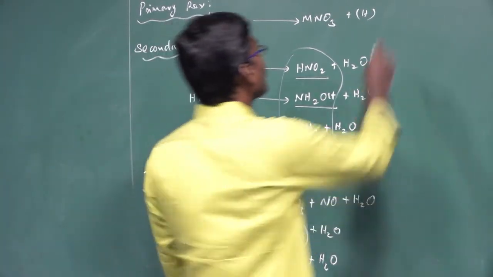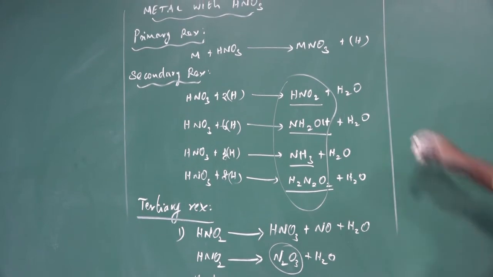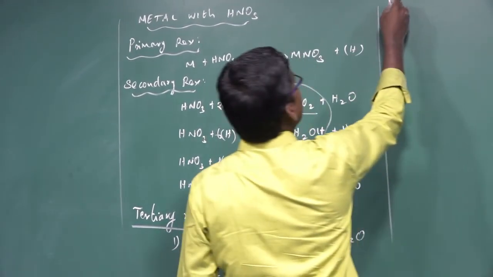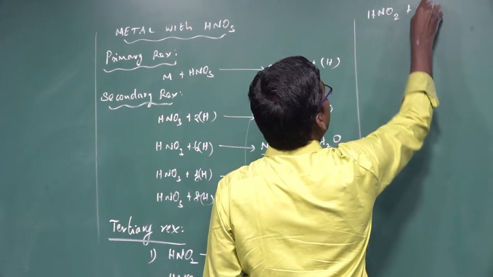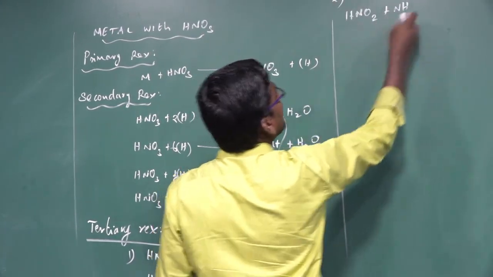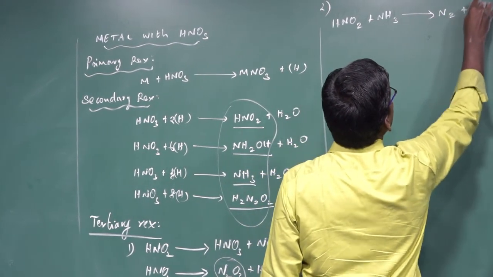Another way is the reaction between the secondary products. For example, nitrous acid HNO2 reacts with ammonia NH3 to give nitrogen plus water H2O.